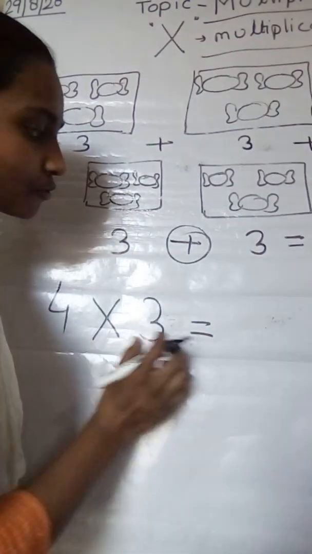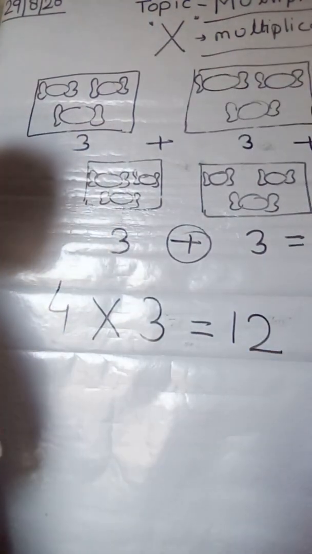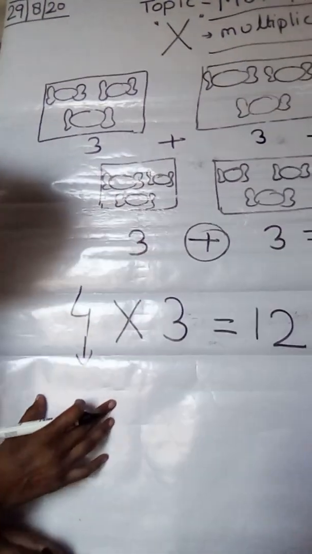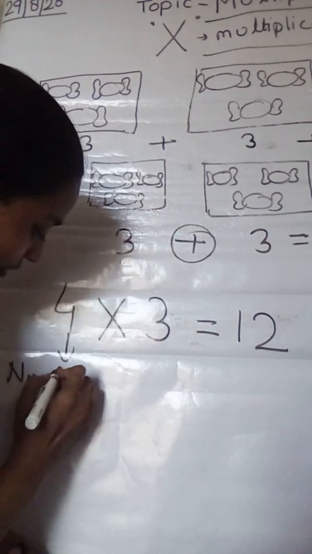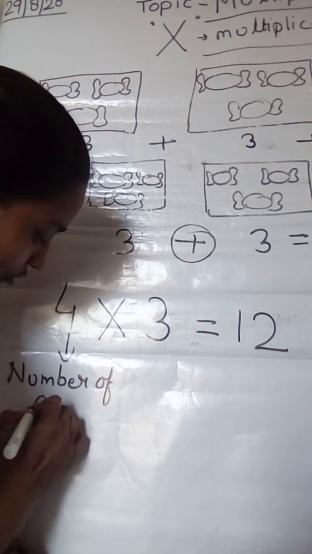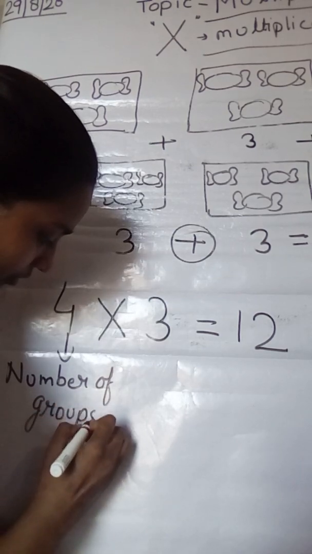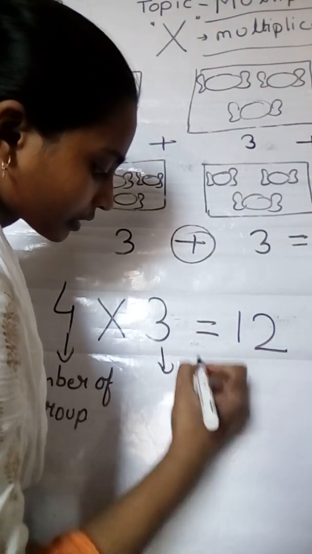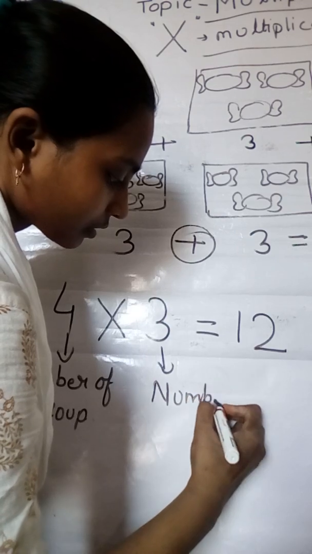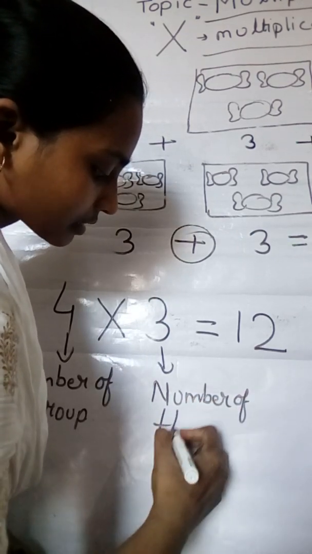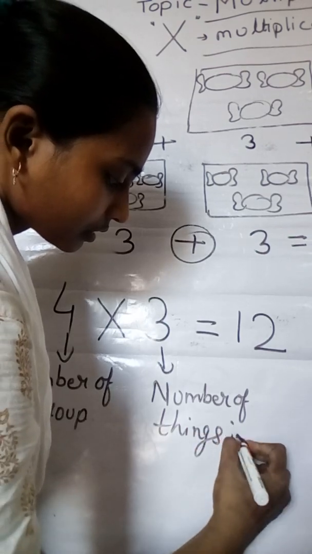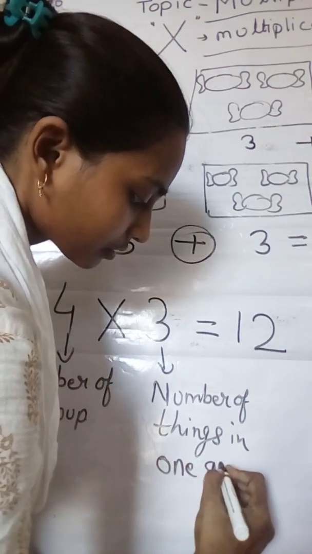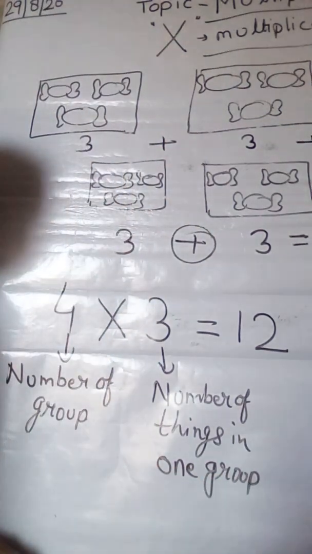So children, this 4 indicates the number of groups, and this 3 indicates the number of things in the group, the things in one group.